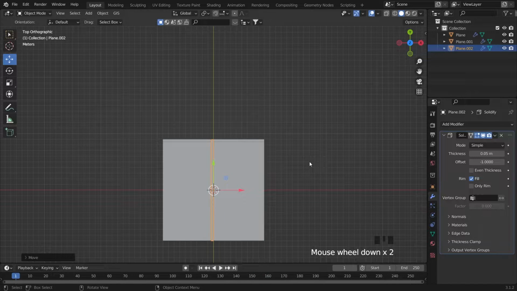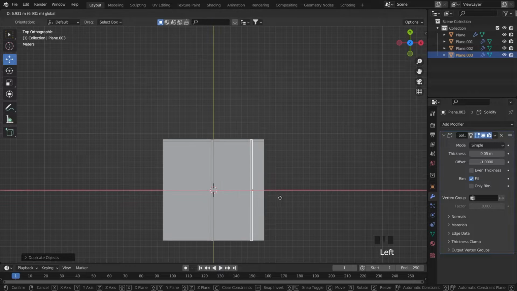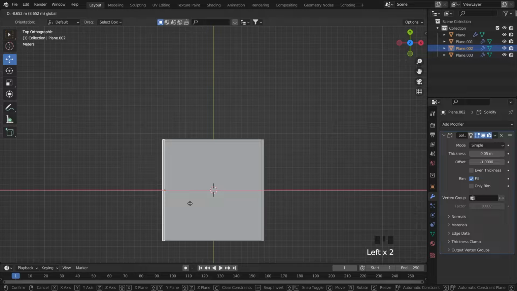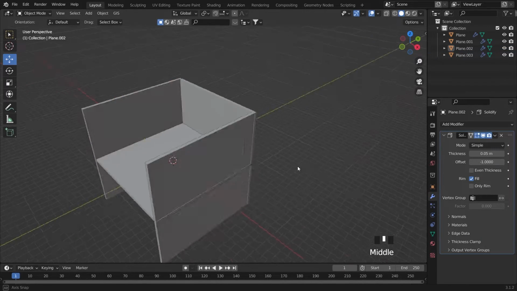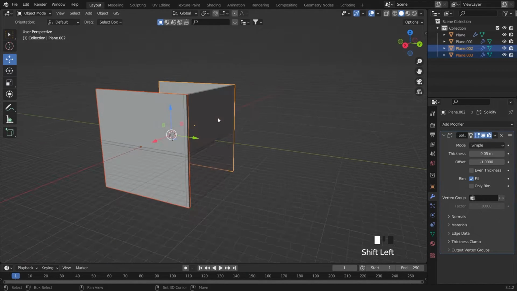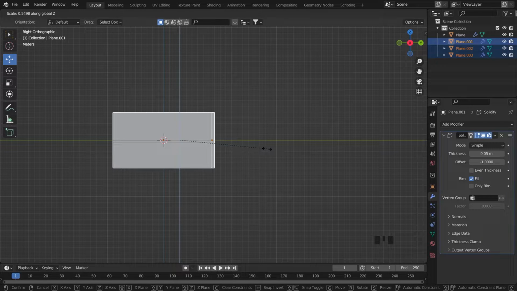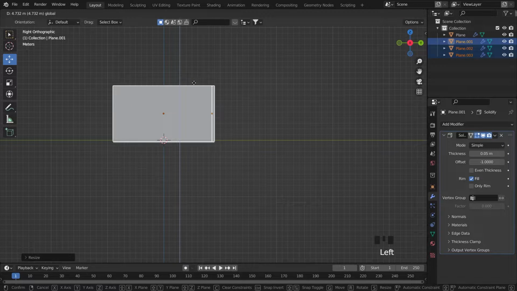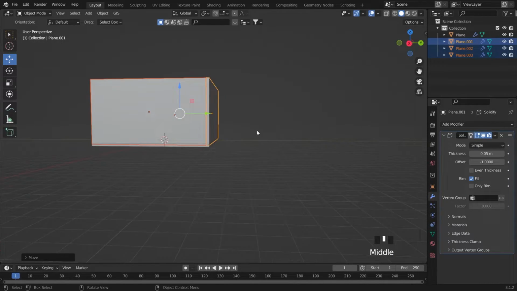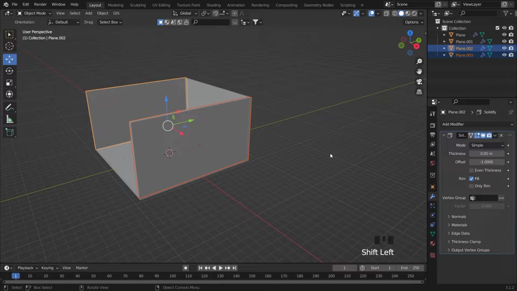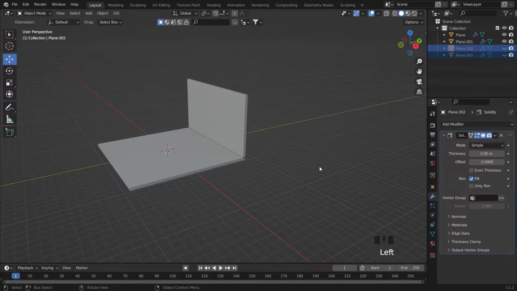And we duplicate again, just Shift D again for this guy here, for this side, and then this side, right? So it will look like this. And then after that, just S Z, scale down, and we can have these things like this, right? So now I will hide these things. Just click H and hide.